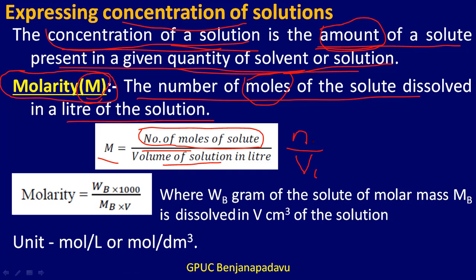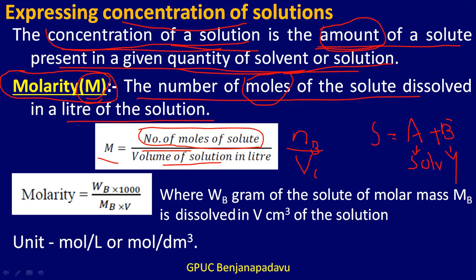When we say solute, I already mentioned its symbol. A solution has two components, right? One is the solute and the other is the solvent. So a solution is a mixture of two components, component A and component B. Component A we call the solvent, the one present in the larger amount. The one present in the smaller amount is considered the solute.